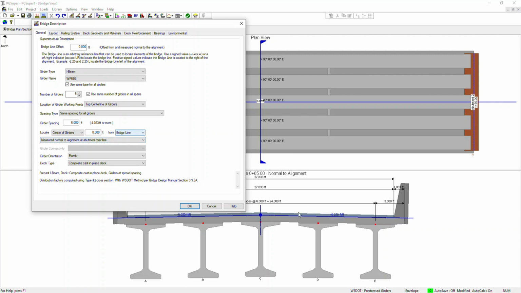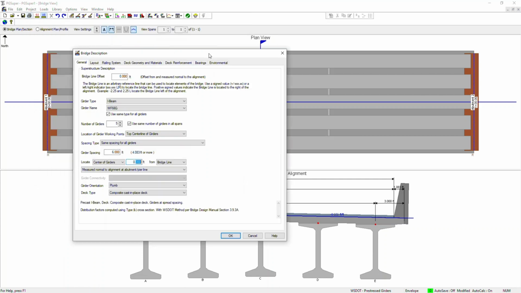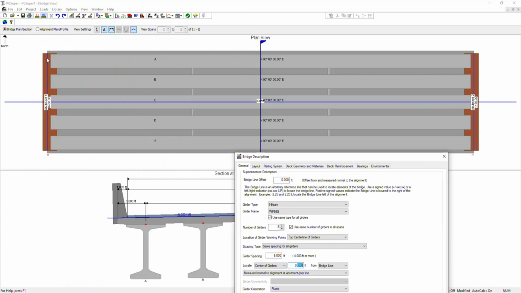With respect to that, it will give you the center line of the girder, and this offset is measured normal to the alignment at abutment or pier line. So the abutment or pier line is this line. The abutment is here, and the abutment line would be this one.